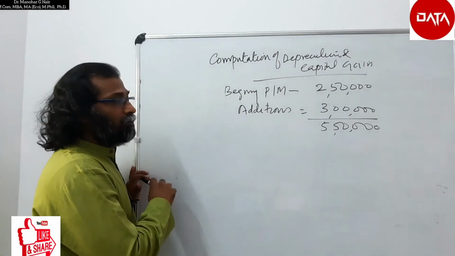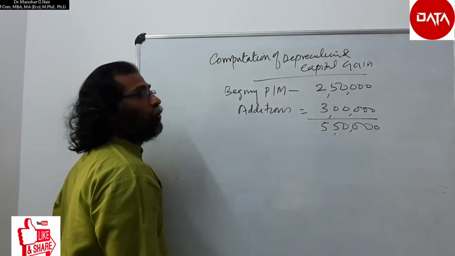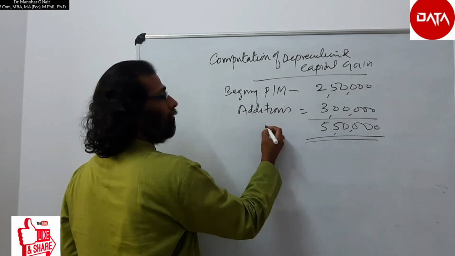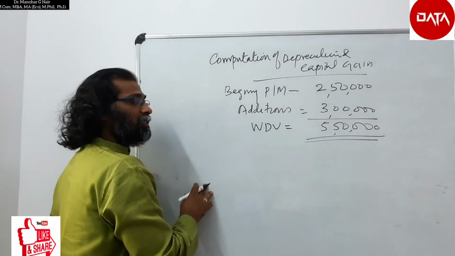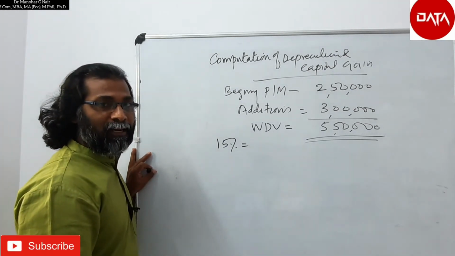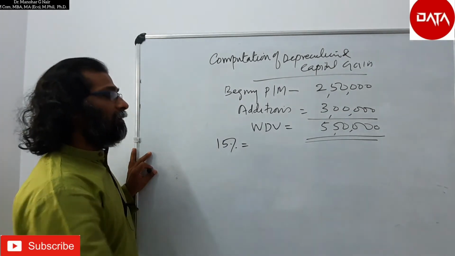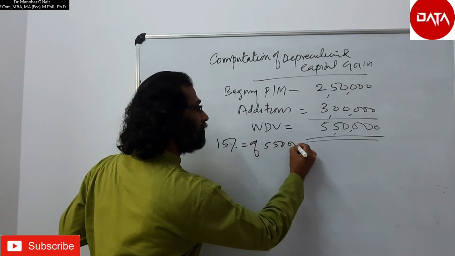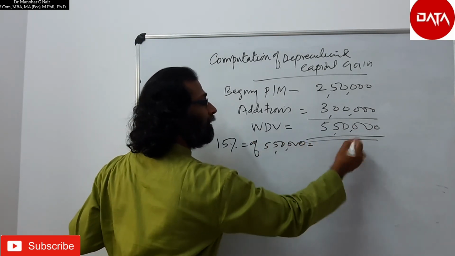Now let us assume that the asset is not sold. So the value of the block of asset is 5,50,000, which is eligible for depreciation. Assume that the depreciation percentage is 15. So 15% of 5,50,000 can be claimed as depreciation.